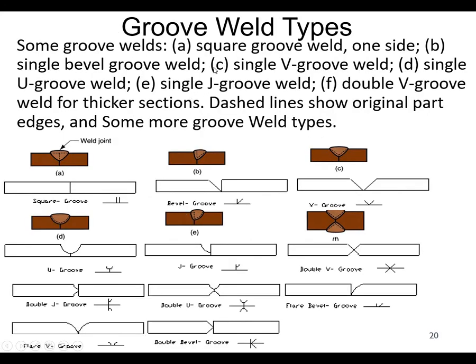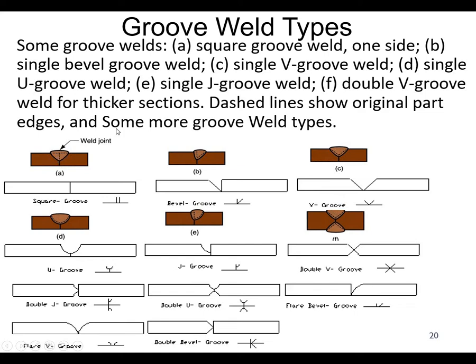If you see the groove weld types, in your book these 6 types have been discussed. First one is the square groove weld. Here you can see a square shape, and the dotted line here shows the actual part surfaces.